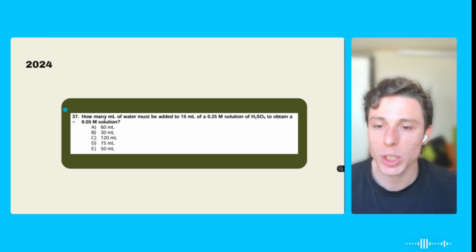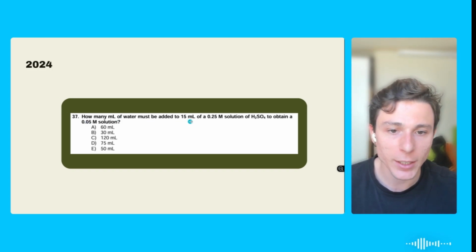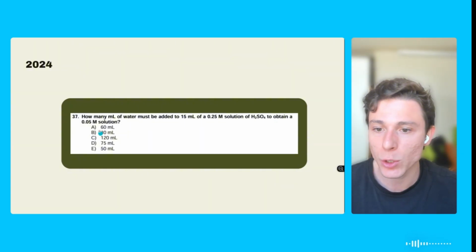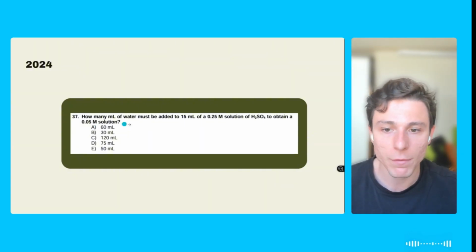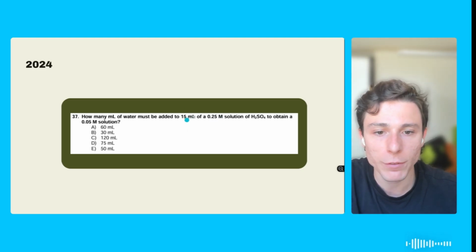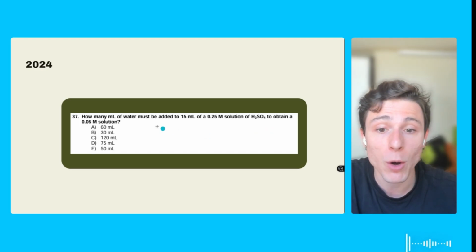Question 37, 2024. How many milliliters of water must be added to 15 milliliters of a 0.25 molar solution of sulfuric acid to obtain a 0.05 molar solution? So what are the information that we have? We have basically the initial volume of 15 milliliters. We have the information of concentration, at first and at the end. And we want to find the final volume. Actually not, we want to find how much was added.